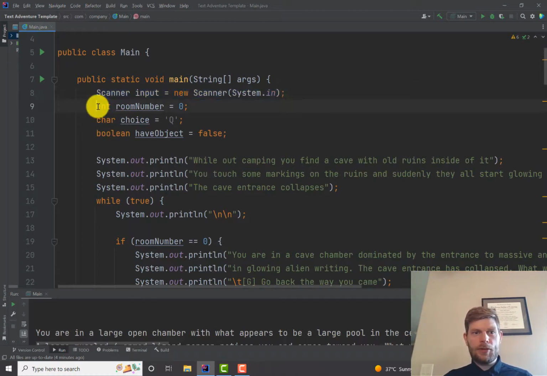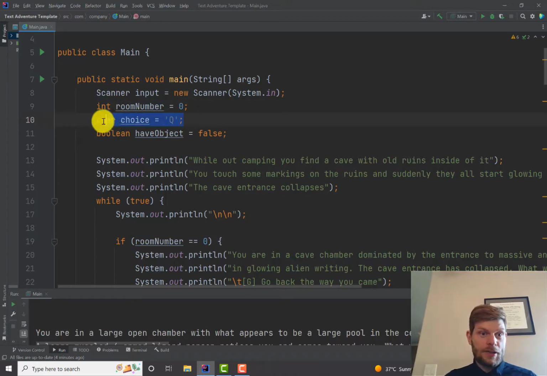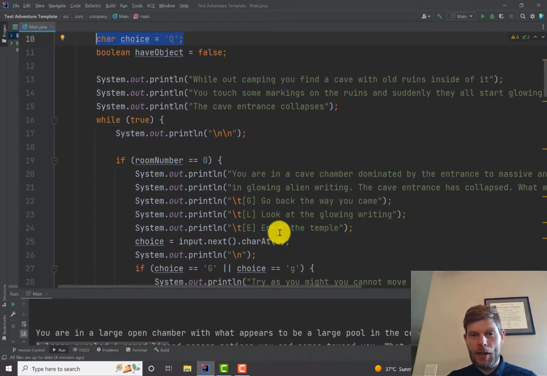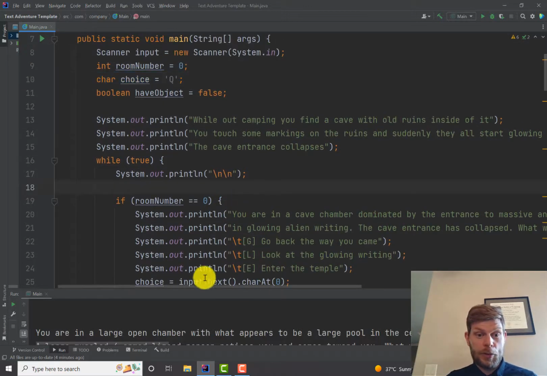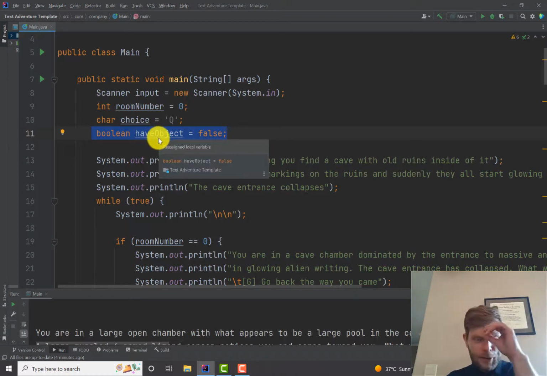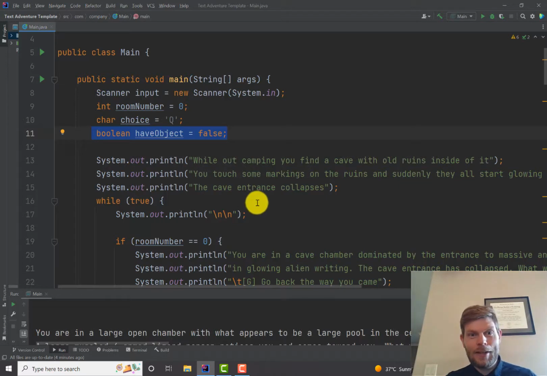We're also going to need a couple different variables. First one I'm using is one called roomNumber. It lets me switch between rooms easily. Another thing is I set up a variable called choice. That's the variable we're going to be changing every time we pick something. When it says, do you want to go back the way you came, or look at the glowing writing, or enter the temple, what we're doing is we're changing the value of choice. And notice I also have this Boolean called haveObject, which starts off as false. That represents if you have gotten that funny little ring on your head yet, which is, in my story, the universal translator, which lets you understand the writing.